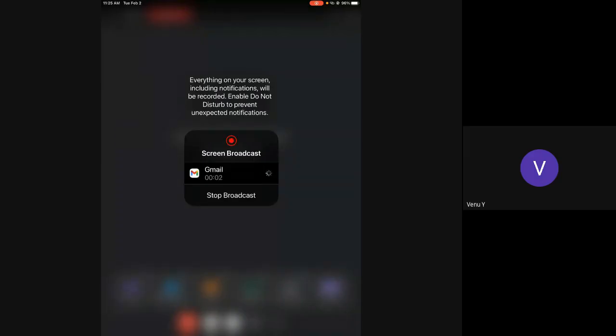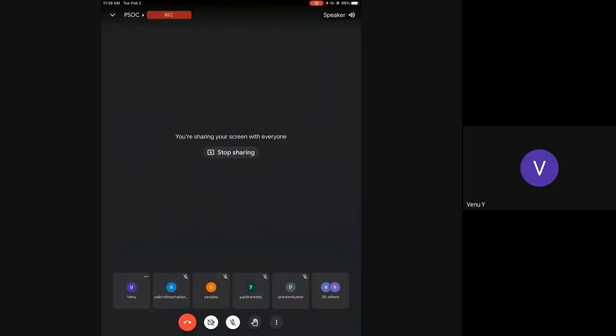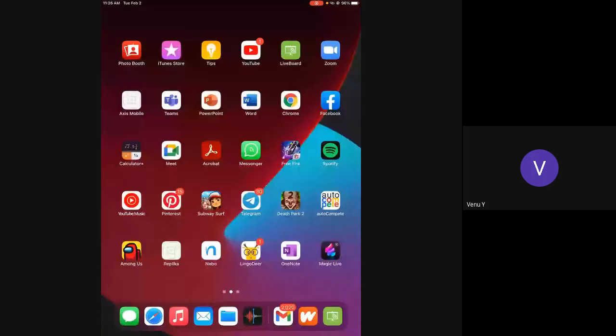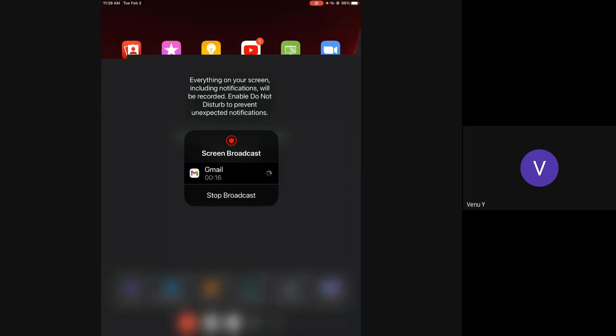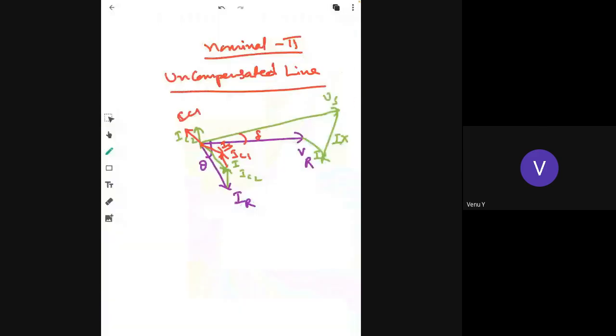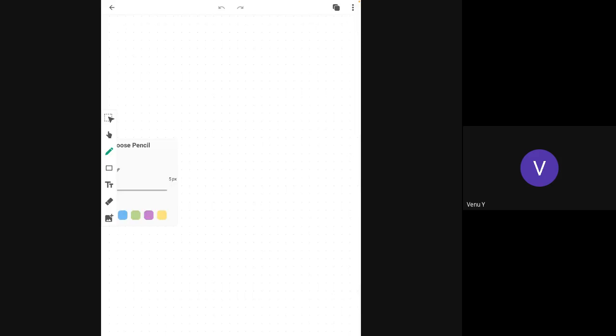Uncompensated in the sense there is no reactive power compensation equipment. So you have only a transmission line which is not compensated at all. Therefore, if you look at the uncompensated line, this generator is feeding the load through the line, first bus, second bus.